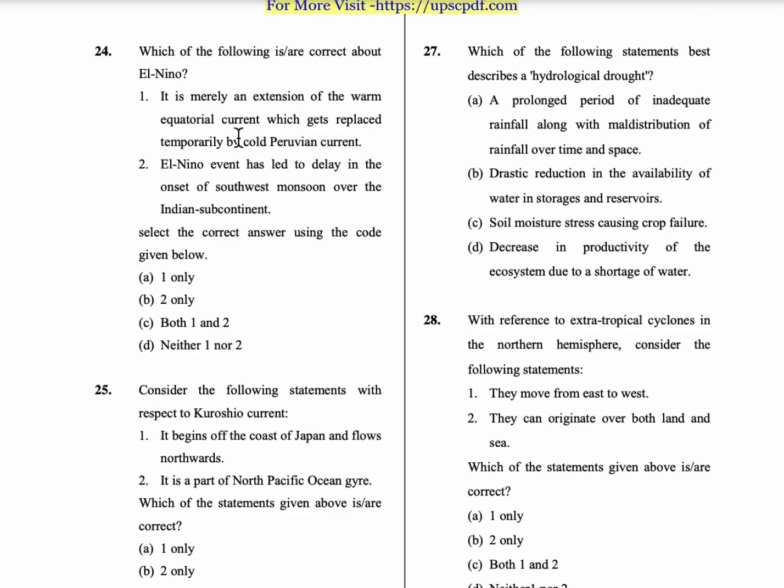So near that country, the deep cold ocean water rises to the sea surface, and that causes the cold Peruvian current, whereas the warm water which is present before is shifted towards the east side. So El Nino generally brings warm ocean currents towards the east side. So both these statements are correct. Option C is the correct answer.